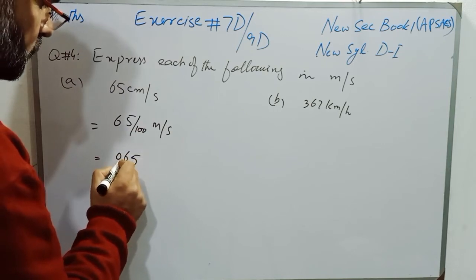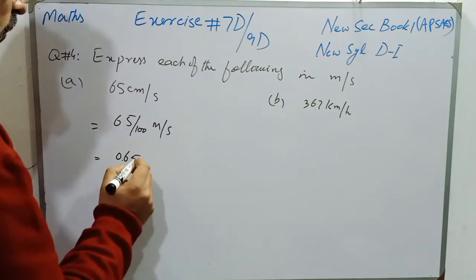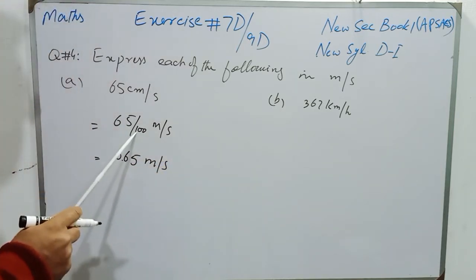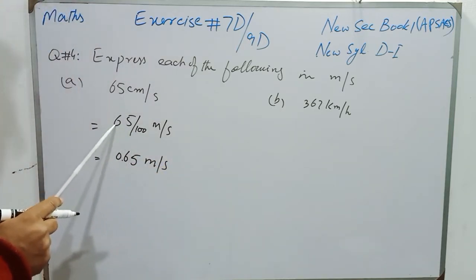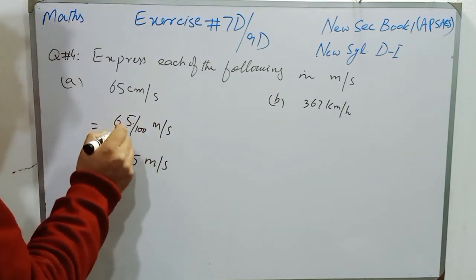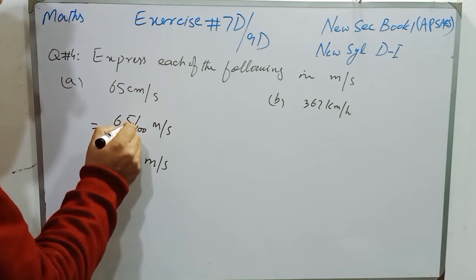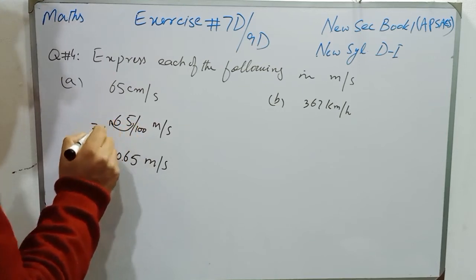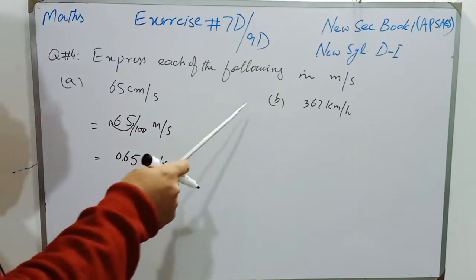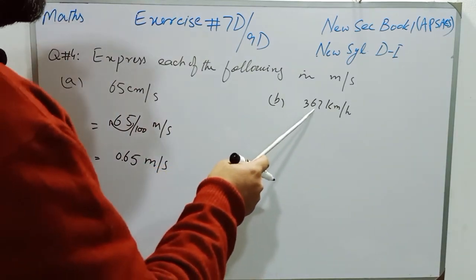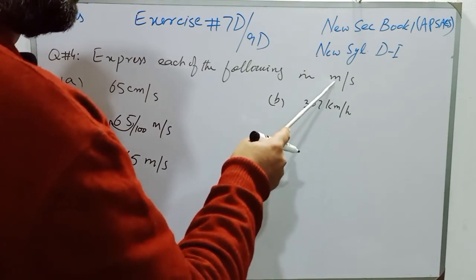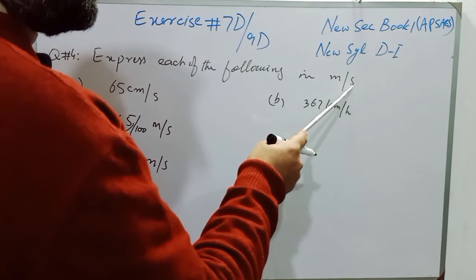0.65. So the speed will become 0.65 meter per second, as there are two zeros in 100 that are dividing 65. So students, our point is after 5, and we will move our point 2 digits toward the left side, and it will become 0.65 meter per second. Look at B part. There are 367 kilometer per hour. We have to convert kilometers into meters and hours into seconds.